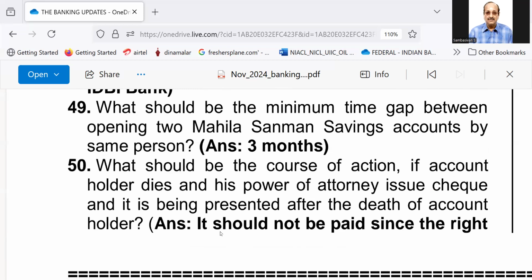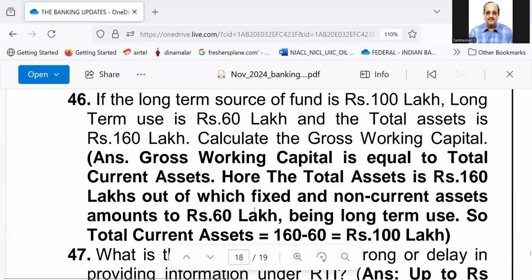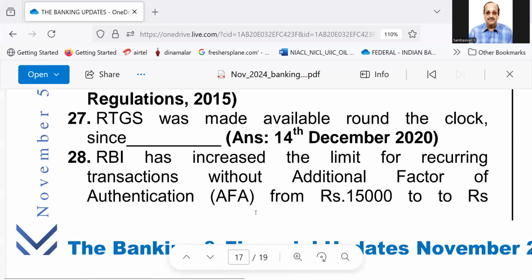Number 50, what should be the course of action if account holder dies and his power of attorney issue check and it is being presented after the death of the account? Answer, it should not be paid.